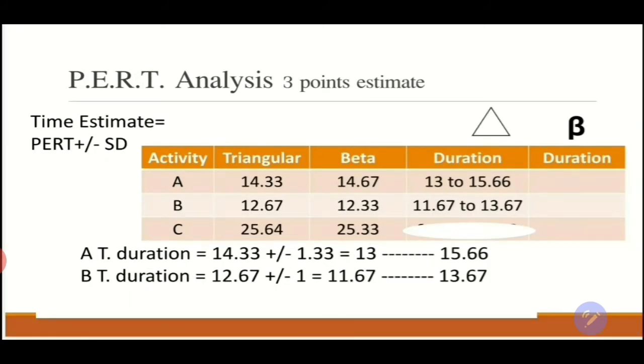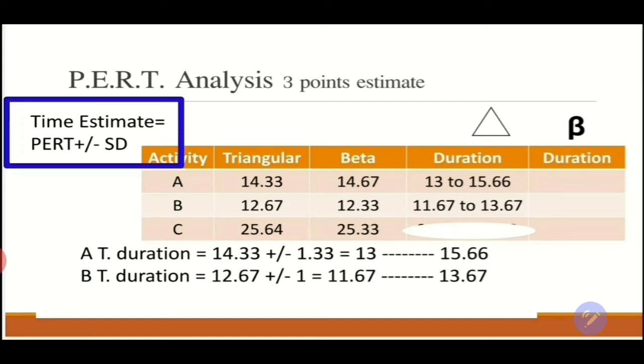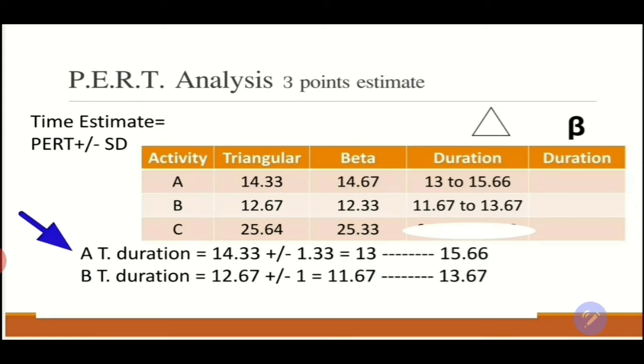Now let's complete the PERT analysis using the 3 points estimate. PERT analysis says that the PERT number that we have, which is the average from the triangle or from the beta, has to be plus or minus the standard deviation. How it will be calculated, we still have the same table, but I have included the activity A, B, and C. We have the triangular duration and we have the beta duration.